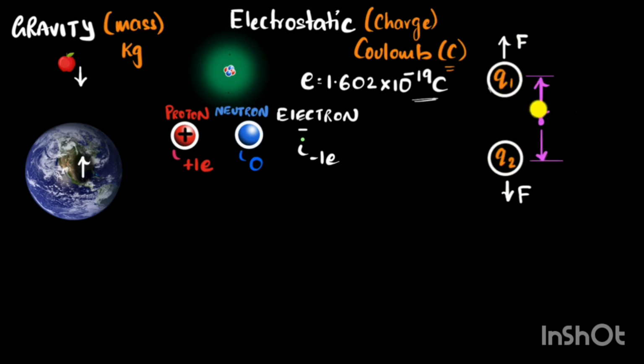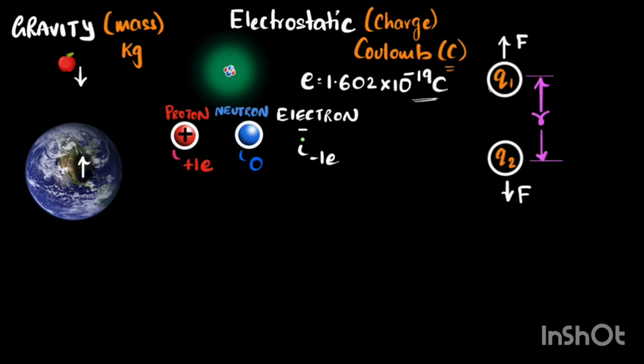And how would it be related to the distance? Well, if you put them farther away, we would expect the force to become smaller. If you put them very far away, we would expect them to not interact with each other at all, right? On the other hand, if we bring them closer, that means if you make the distance smaller, you would expect the force to be larger. The closer they are, the larger the force, which means you would expect an inverse relationship with the distance between them.